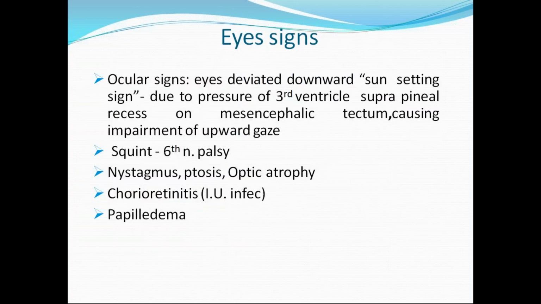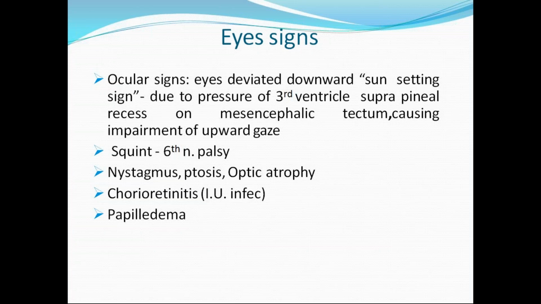Other eye signs one can appreciate are the sunset sign, that is, eyes deviated downwards due to pressure in the third ventricle. This occurs due to impingement of the suprapineal recess on the mesencephalic tectum, causing impairment of upward gaze. That's why the eyes will be in downward gaze. That is called the sunsetting sign.